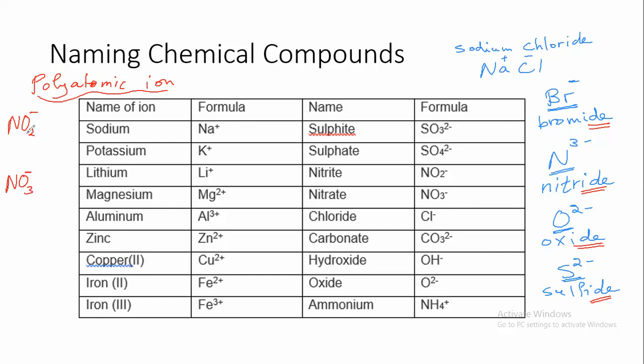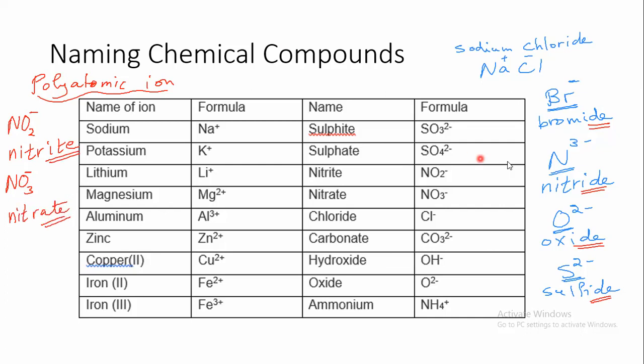Now, when we have oxygen bonded to another nonmetal, then we have to say "ite." If we have more oxygen atoms bonded to an atom, we have to say "ate." For example, this is called nitrite, and this is called nitrate.